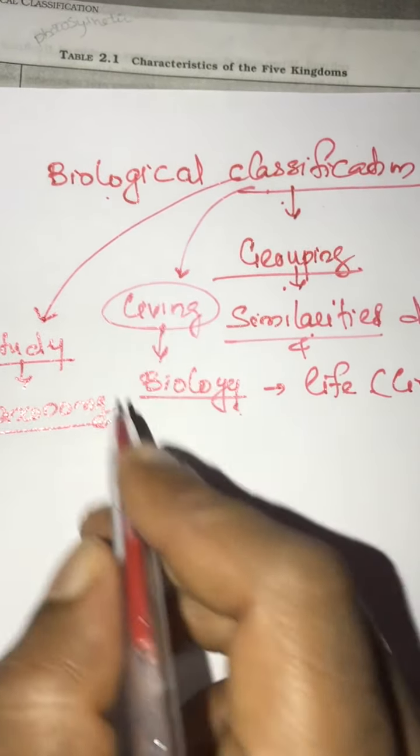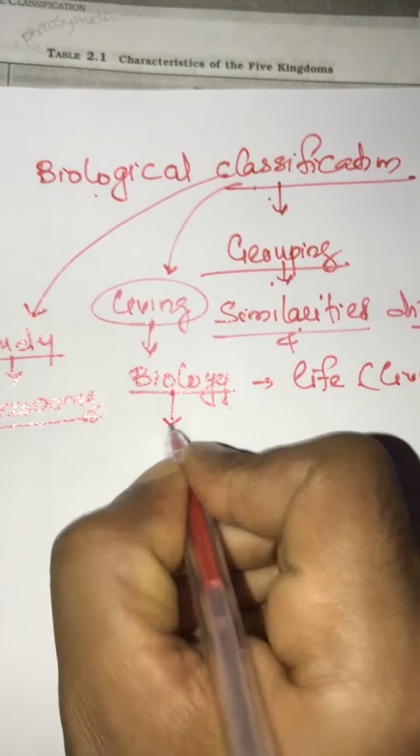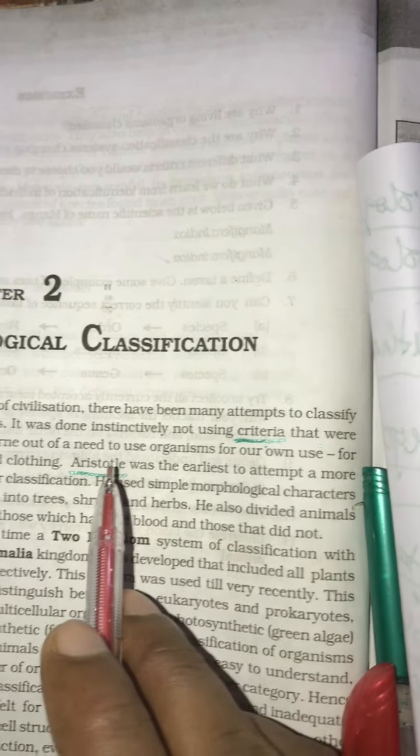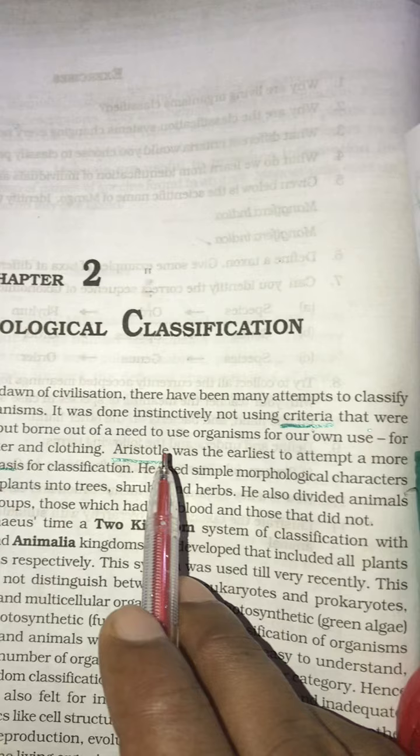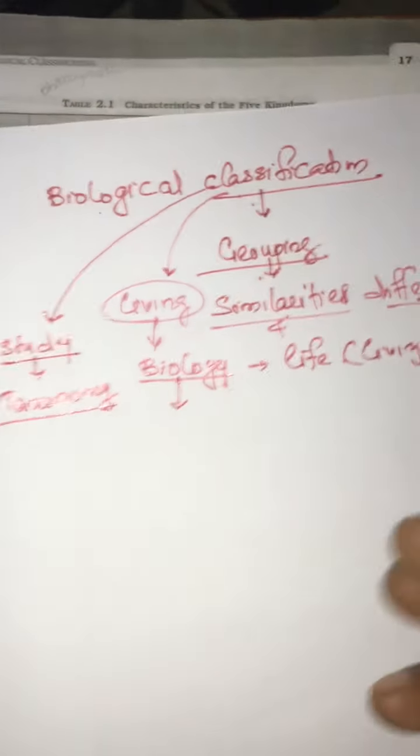Who is called the father of biology? Here we see the importance of Aristotle. In this first paragraph, we should analyze the importance of Aristotle in biological classification.